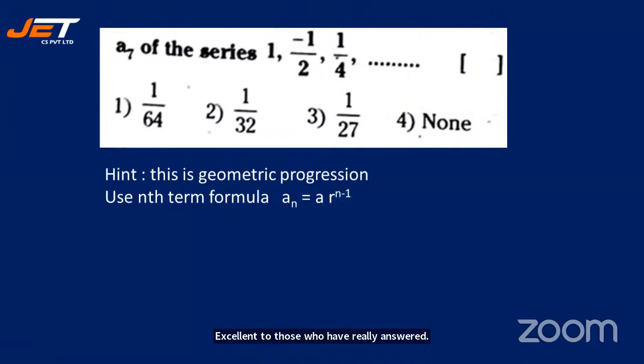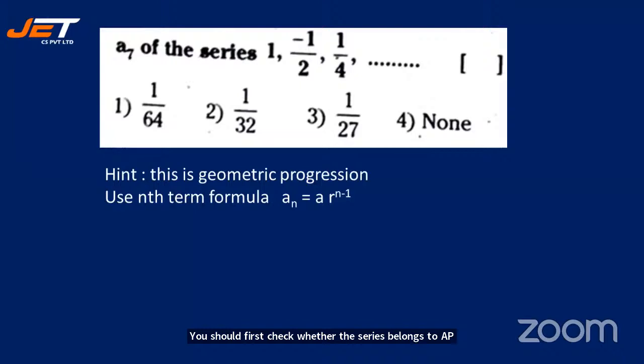A7 of the series 1, minus 1 by 2, 1 by 4, and so on is what? Is it 1 by 64? Is it 1 by 32? Is it 1 by 27? Or is it none? Before you start working out any series, you should first check whether the series belongs to AP or GP.